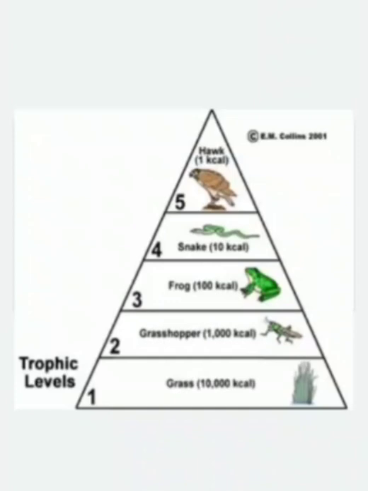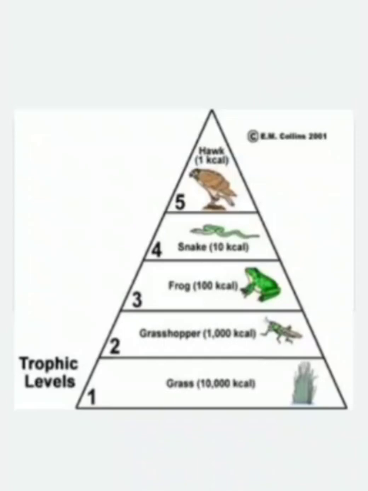The pattern of eating and being eaten forms a linear chain which is known as the food chain. In this example, the grass is eaten by a herbivore, the grasshopper, then the grasshopper is eaten by a frog, the frog by a snake, and the snake by a hawk. So this linear arrangement forms the food chain.